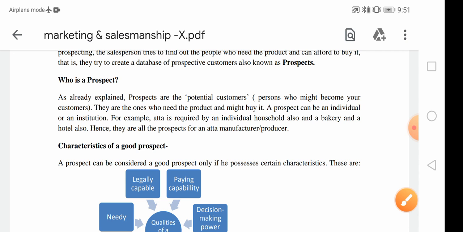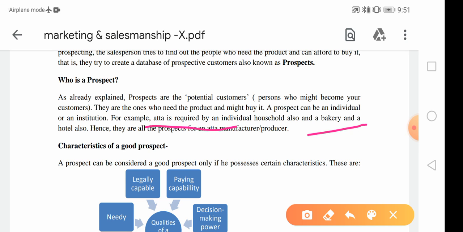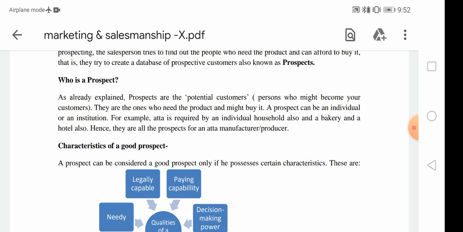For example, atta, or flour, is required by each and every individual household, and also by a bakery, a hotel or any other shop where flour supply is required. So it could be a large number of customers or large producers for one particular thing, or it could be a small individual person for this product.